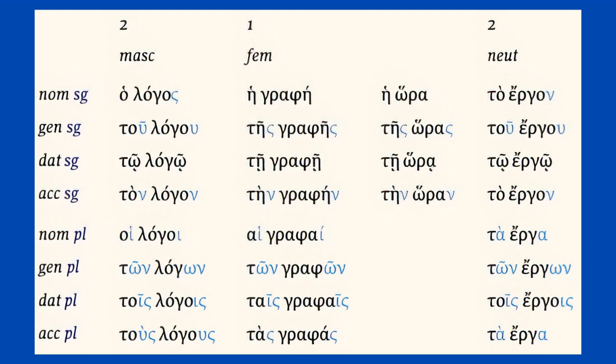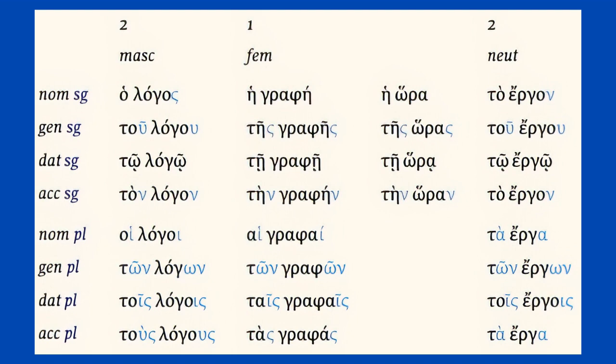Ton logon is the word but as the direct object, whereas ho logos was the word as the subject. The plurals: hoi logoi, the words as the subject. Tōn logōn, of the words in the genitive. Tois logois, to or for the words in the dative. Tous logous, the words as the direct object.